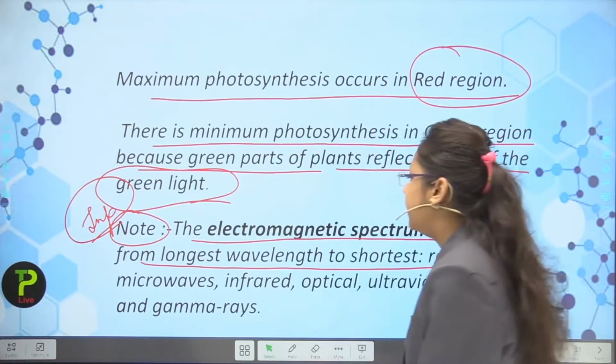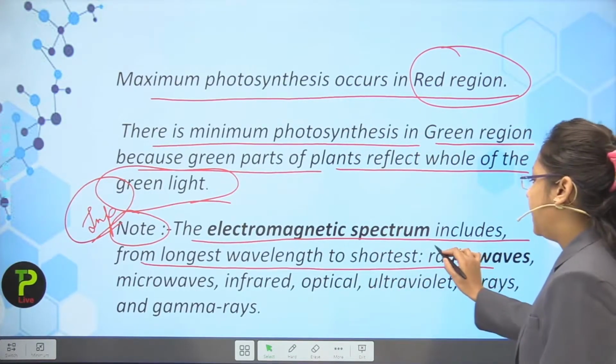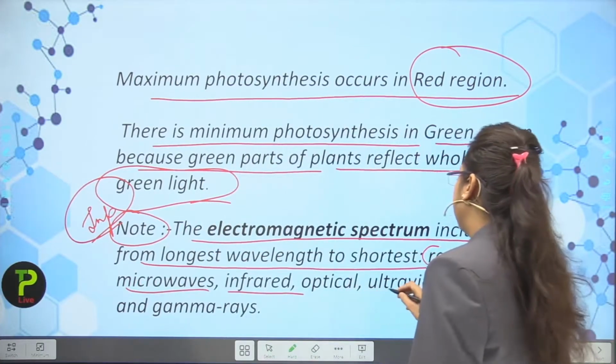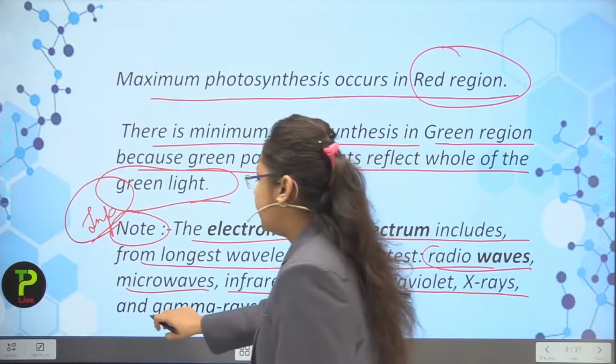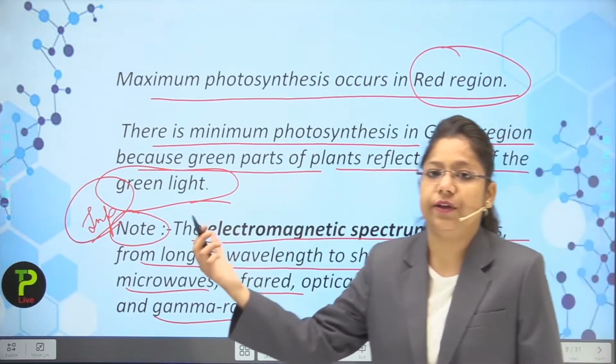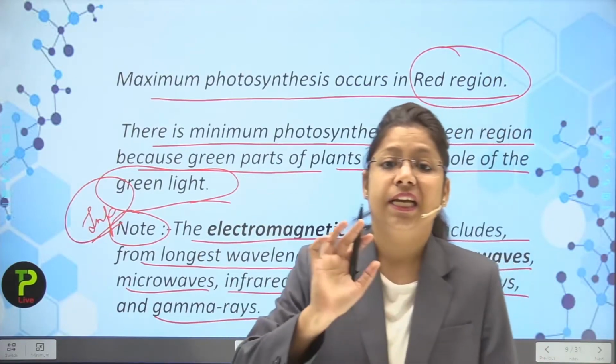It consists of radio waves, microwaves, infrared, optical, ultraviolet, X-rays and gamma rays. These are represented from the longest wavelength towards the shortest wavelength.